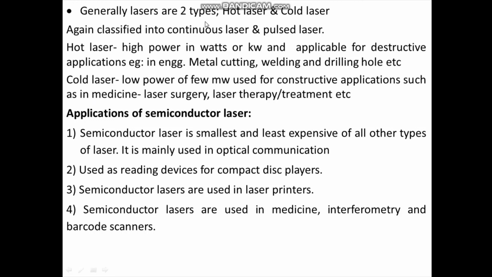Now this hot laser is again divided into continuous laser and pulse laser. Similarly, cold laser is also divided into continuous laser and pulse laser. What is continuous laser? Continuous laser has continuous output, whereas pulsed laser has discontinuous output. The pulse laser output may be in the form of a triangular pulse, trapezoidal pulse, rectangular pulse, sawtooth, etc.